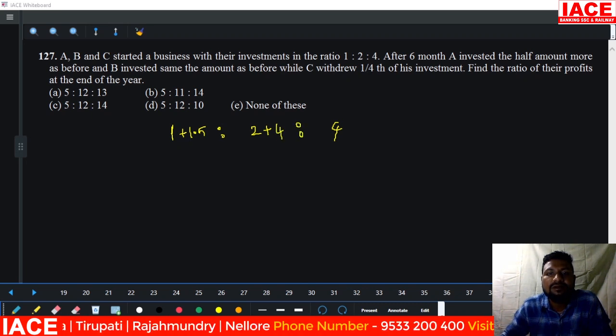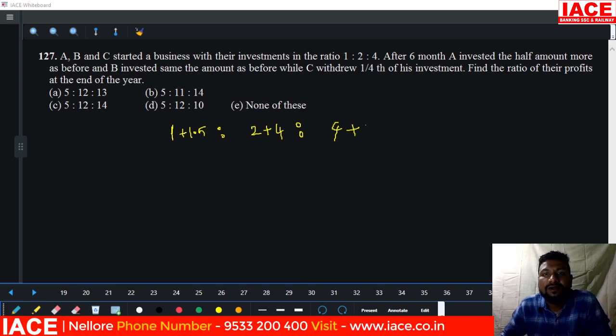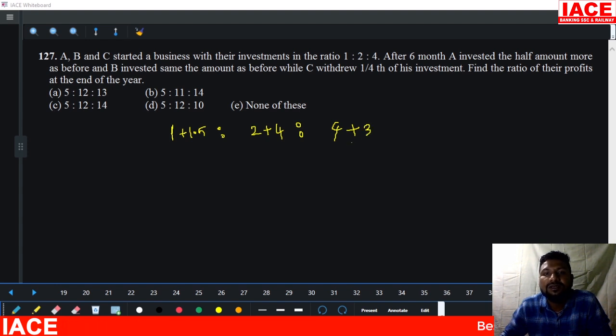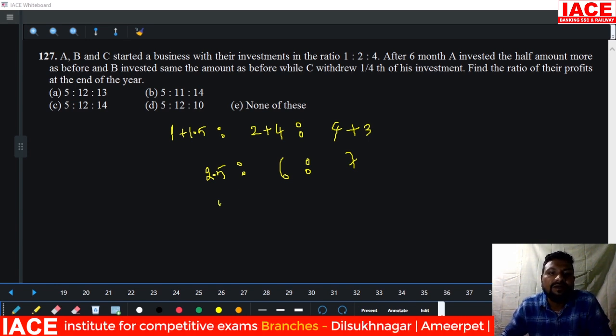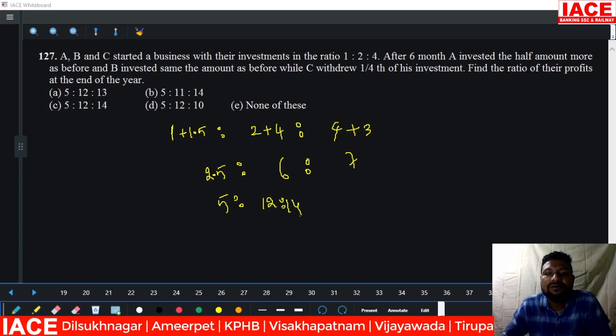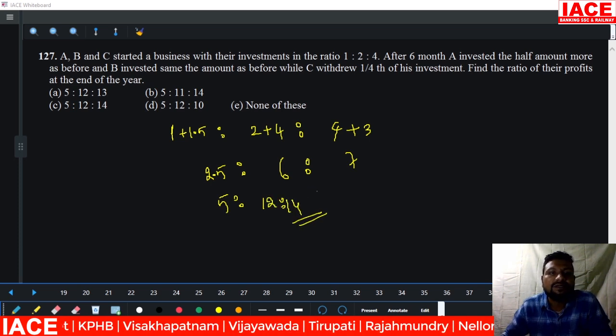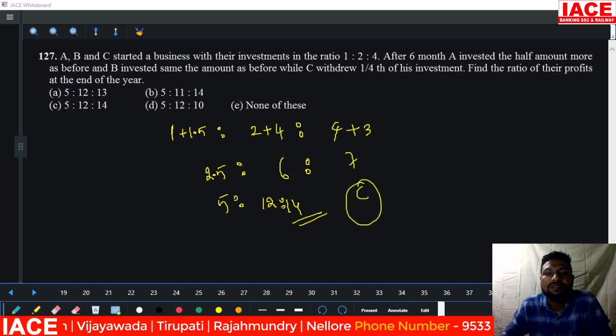B's portion completed. Next, C withdraws 1/4. C withdraws 1/4 means already the investment is 4 rupees, out of 4 rupees 1 rupee is withdrawn, remaining is 3 rupees. His investment is 7 rupees, his investment is 6 rupees, his investment is 2.5. But the time of 6 months is not required, ignore it. 2.5 double is 5, 6 double is 12, and 7 double is 14. Then the final ratio is 5 is to 12 is to 14. Then option C is our answer.